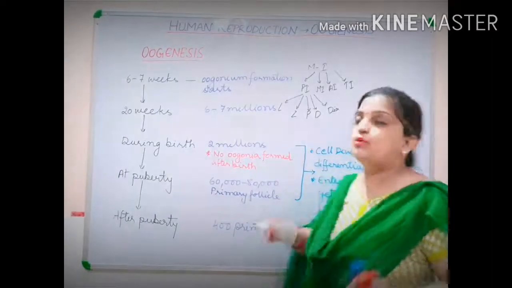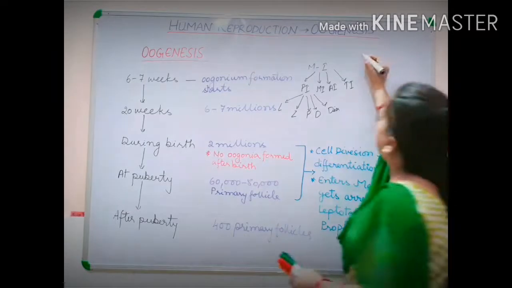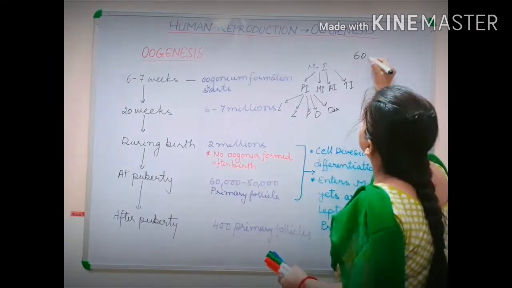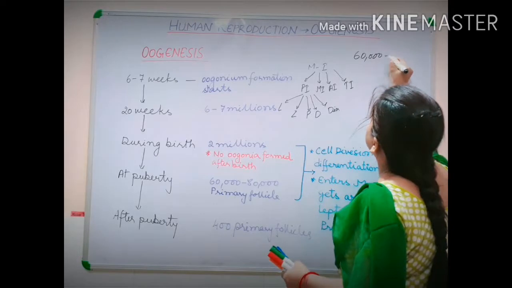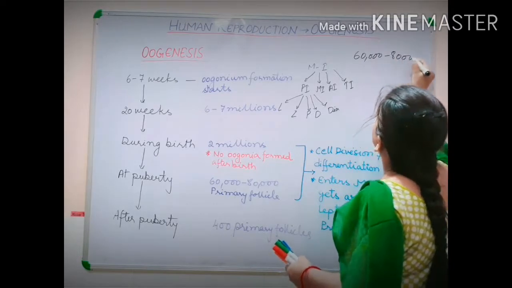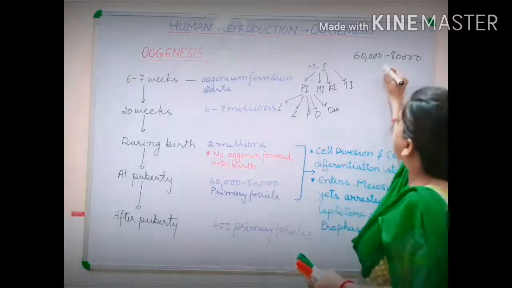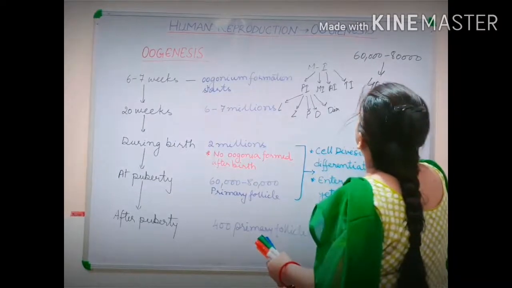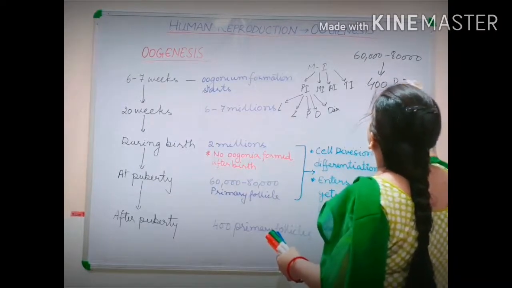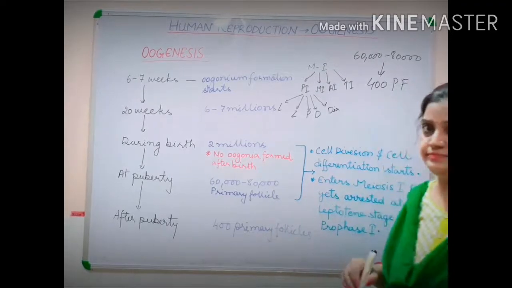To make it more clear, suppose that at the initial stage of puberty, 60,000 to 80,000 primary follicles are left over. Now from this, 400 are left, which will be active for the menstrual cycle.